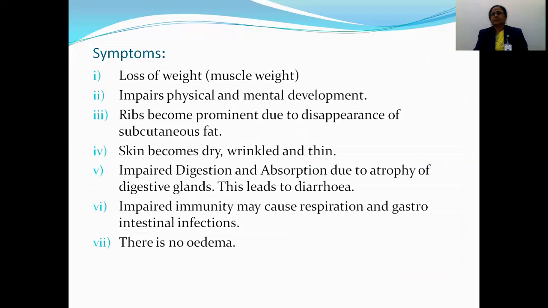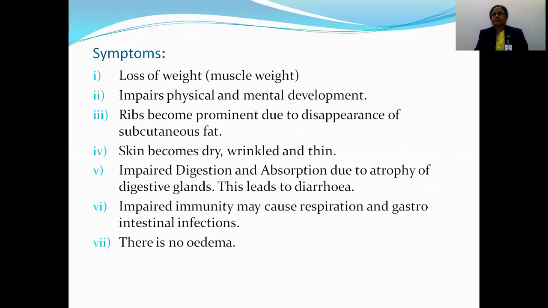Then here the symptoms. What are the symptoms? Loss of weight, then physical and mental development does not take place properly. Ribs become prominent due to disappearance of subcutaneous fat. Skin becomes dry, wrinkled, and thick.